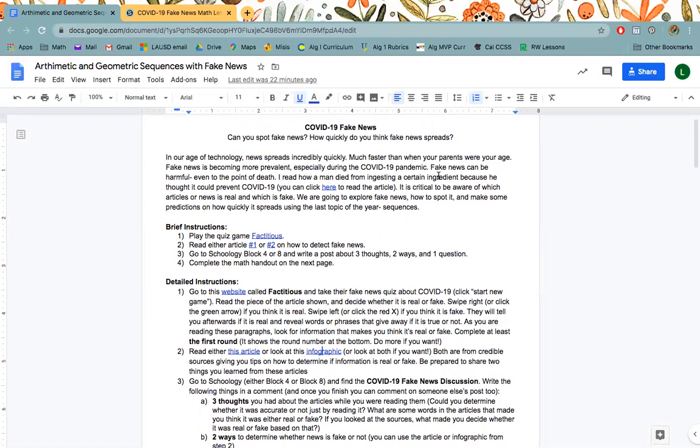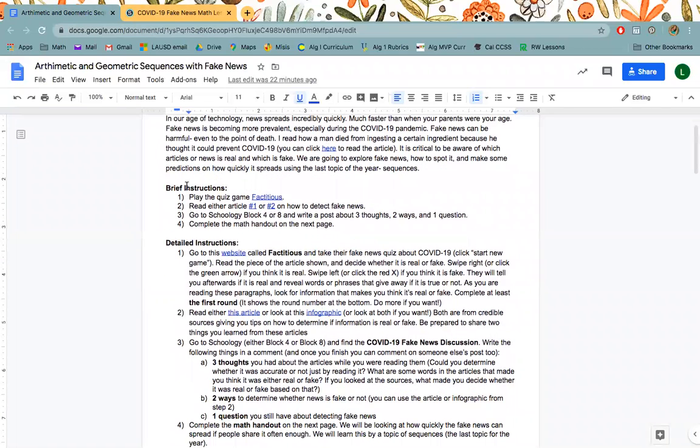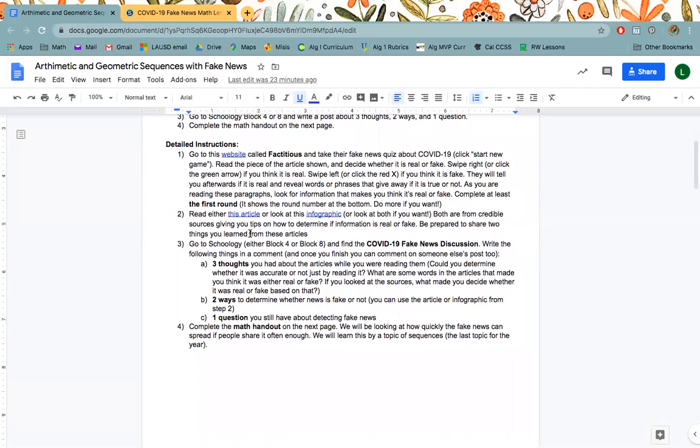And so we are going to first look at if we can even spot fake news. And then secondly, we will use some math and see how quickly it is spreading. So there's 4 steps you need to complete. Step 1 is you're going to play a quiz game called Factitious. Step 2, you're either going to read this article or you're going to take a look at this infographic. And step 3, you're going to go to either your block 4 or block 8, whichever block you're in, and you're going to write a Schoology discussion post on 3 thoughts, 2 ways, and 1 question. And then lastly, there's a math portion. So let me go into the detailed instructions.